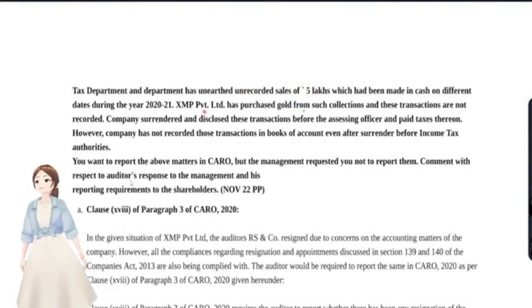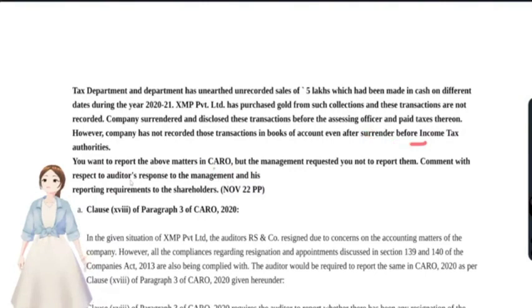They have purchased gold. The company had purchased gold from that collection of 5 lakh rupees, and these transactions were not recorded. The company surrendered and disclosed these transactions before the assessing officer and paid taxes thereon. However, the company has not recorded those transactions in books of accounts even after surrender before income tax authorities. What would you report on the above matters in CARO?